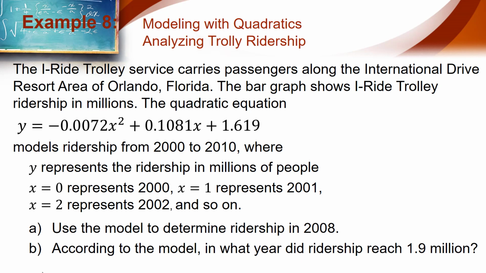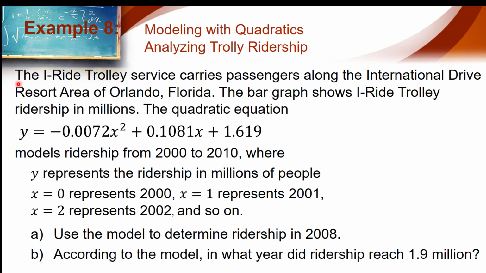So here we go. What you see here is example 8, the one example that I forgot to do in class. In this particular example, we have a modeling problem with a mathematical model that is represented as a quadratic equation. So I wanted to walk through this just to be complete in my delivery of content. In this example, we have the iRide trolley service that carries passengers along the International Drive Resort area of Orlando, Florida. There is a bar graph, but you can't see it here.